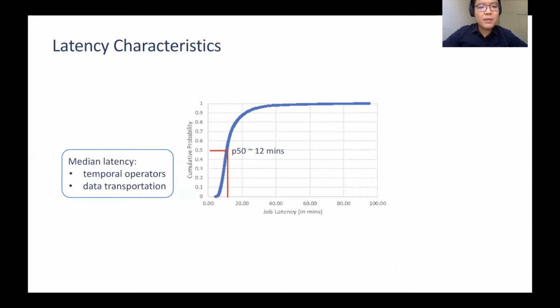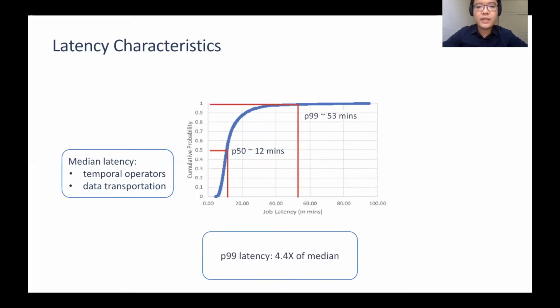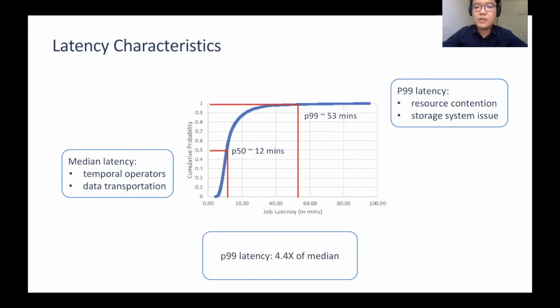Second, the pipeline generates terabytes of data which needs to be reliably transported between various stages. The overheads of storage, tracking, and reporting can add a few more minutes to the latency. On the other hand, the 99% tail latency of the pipeline is about 53 minutes, more than 4 times of the median latency. The reason behind this is mainly because of resource contention in the shared cloud environment.